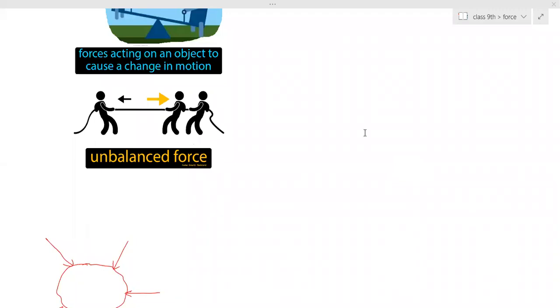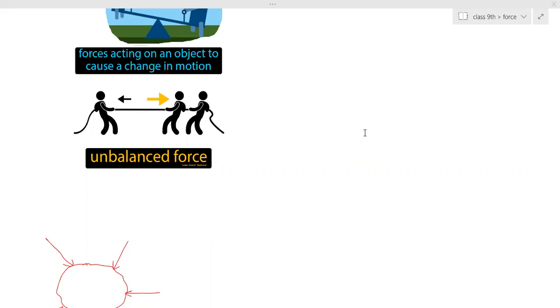Ma'am, if the resultant of applied forces on an object is zero, then it is said to be a balanced force. A system of forces is balanced if the total algebraic sum of all the forces acting on an object is zero, then we call it balanced force. And then unbalanced forces,